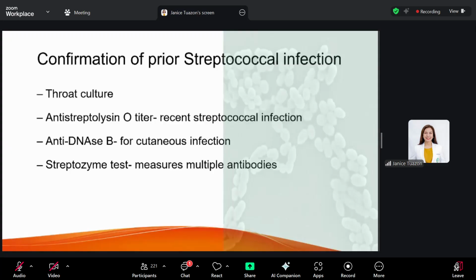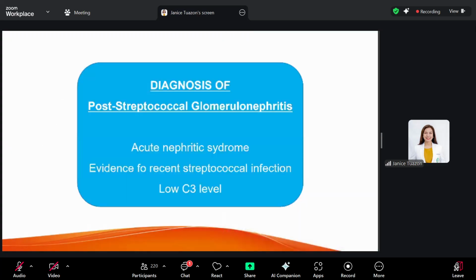Now, a streptozyme test, which is, however, not available in our setting, is a better serologic confirmation because it measures multiple antibodies. But again, unfortunately, it's not available. So for the diagnosis of PSGN, your patient has to present clinically with acute nephritic syndrome, evidence of recent streptococcal infection, and a low C3 level.